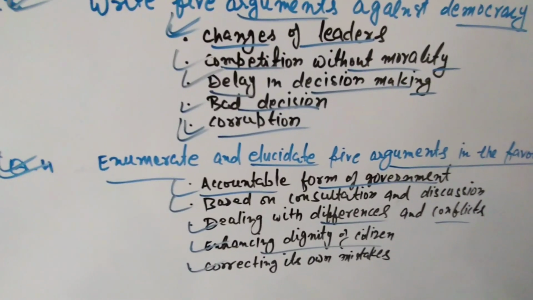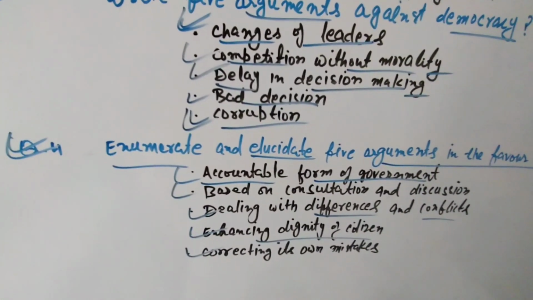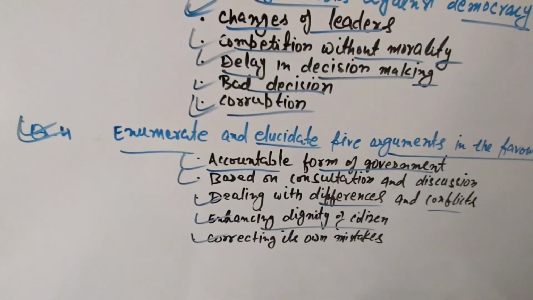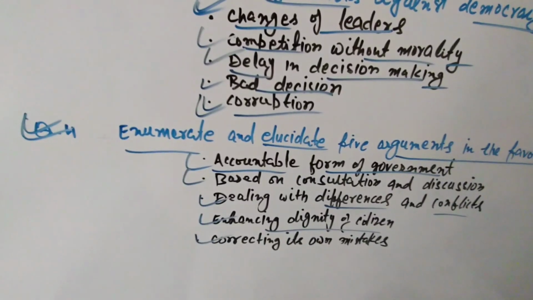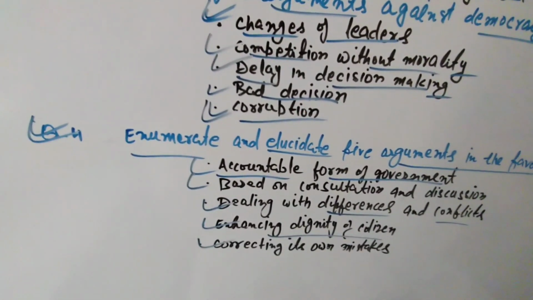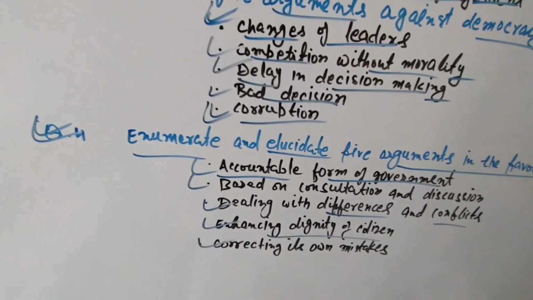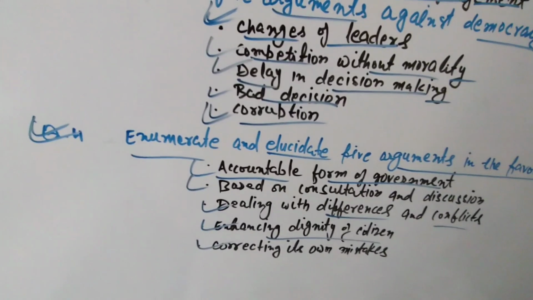Democracy also gives opportunities to correct mistakes of the government. In the next moment, ruling party does not repeat its own mistake again. So democracy also gives opportunity to correct mistakes of the ruling party in best manner.